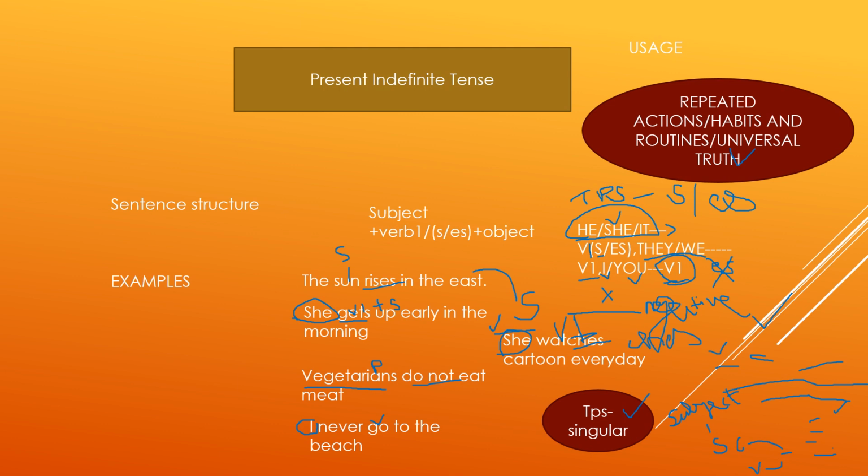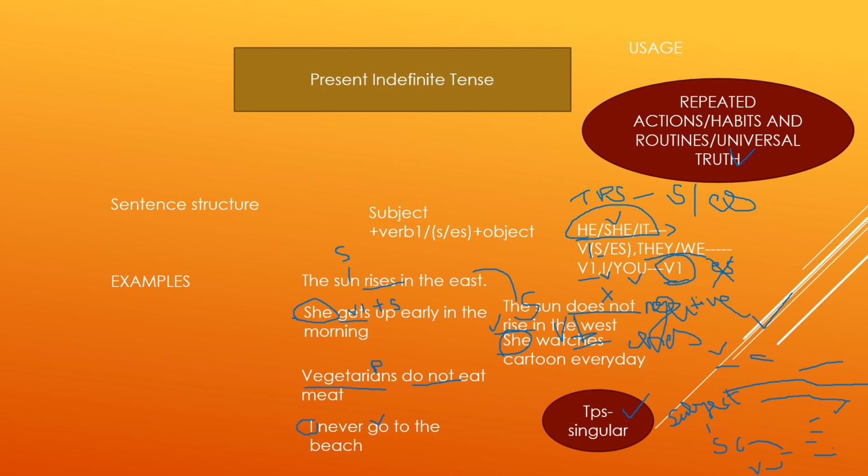The sun does not rise in the east. Here if we compare two sentences, the sun rises in the east, the sun does not rise in the east. In the second one you can see that rise is verb, but we didn't add s to it, whereas in this sentence, the sun rises in the east, we added s to the rise. Why? Because the second sentence is a negative sentence, so we added does not. So that s which we added to the rise, we gave it to do, and then it would be, the sun does not rise in the east.